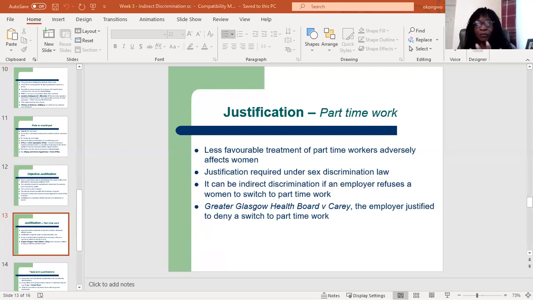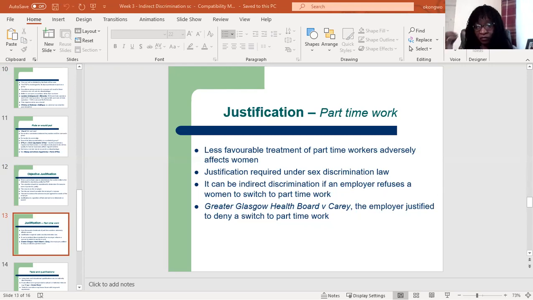So less favorable treatment of part-time workers would require justification under the sex discrimination law. All right. So if an employer refuses a woman to switch to part-time work, then he is likely to indirectly discriminate against women. Okay, unless he can justify it.